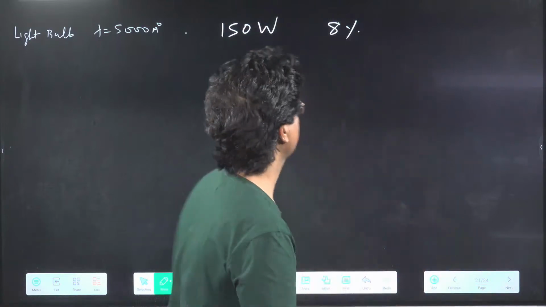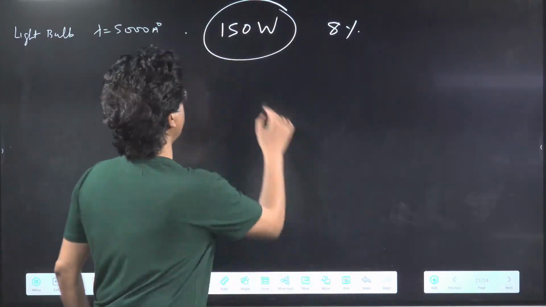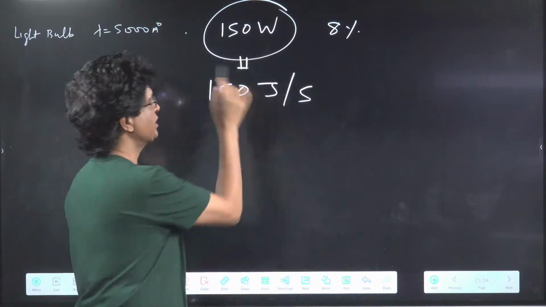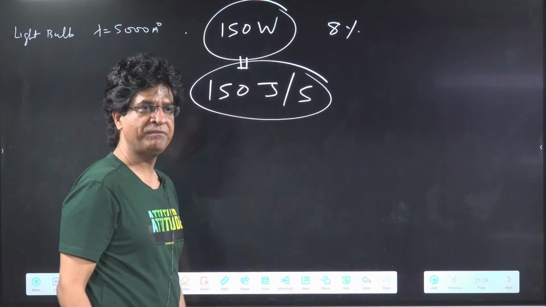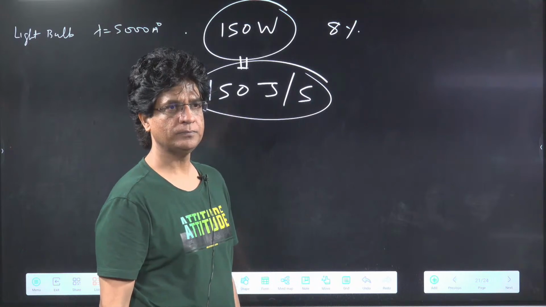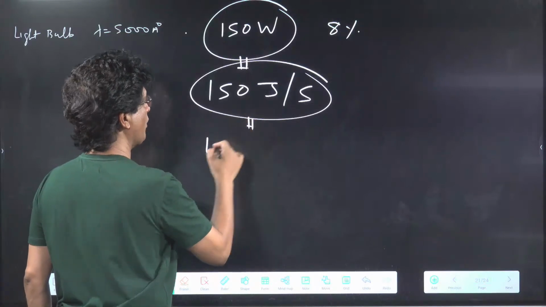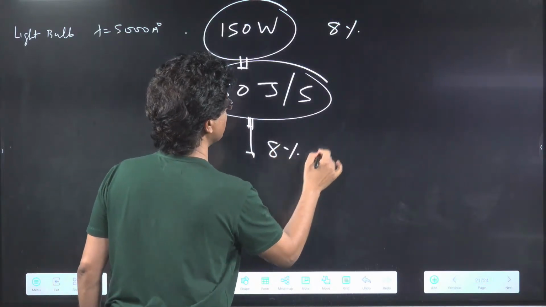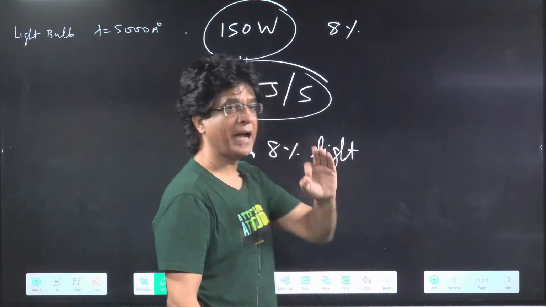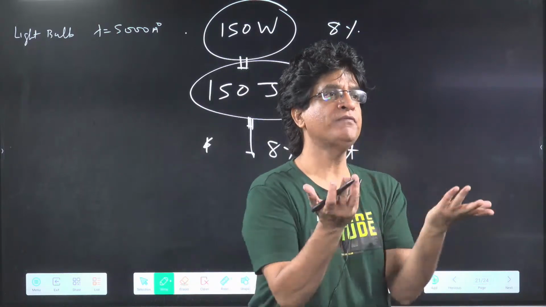Now understand one thing. What is the meaning of 150 watt? Decode the question now. 150 watt actually means, beta, 150 joule per second. That means this bulb is giving 150 joule of energy per second. Yes or no? And out of that, only 8% is coming as light. Rest 92% is wasted in form of what?